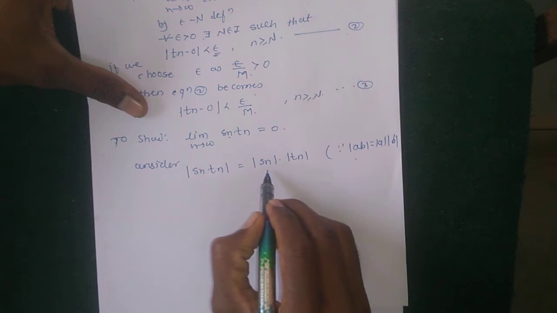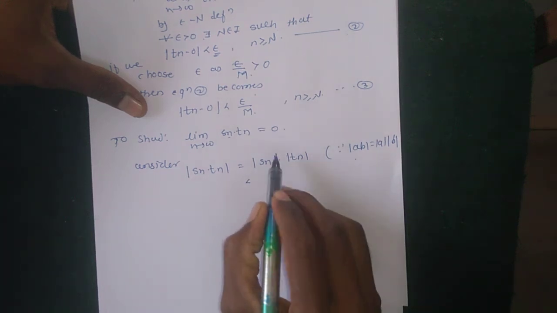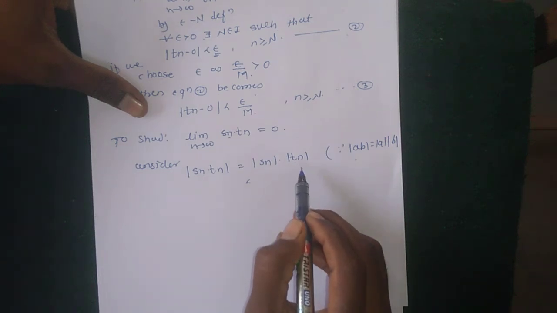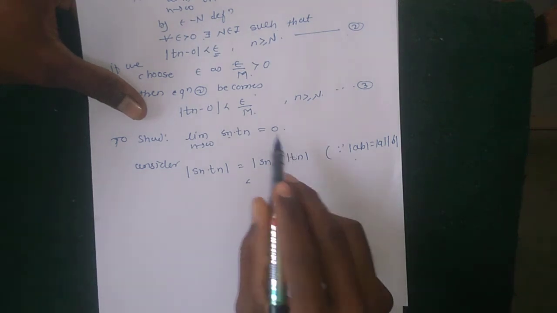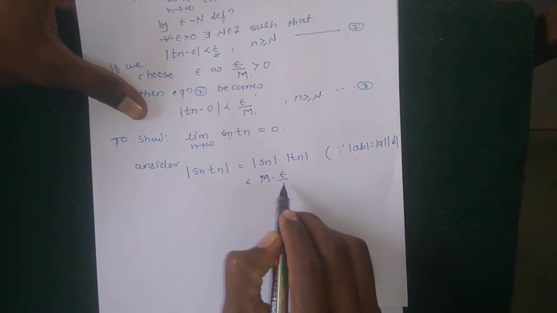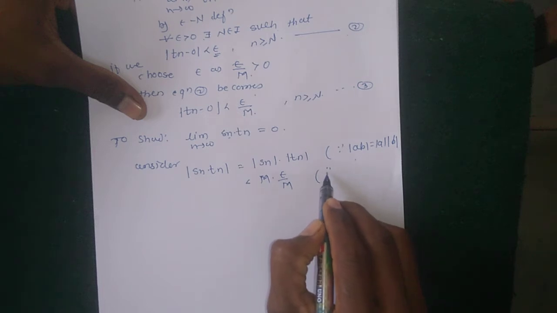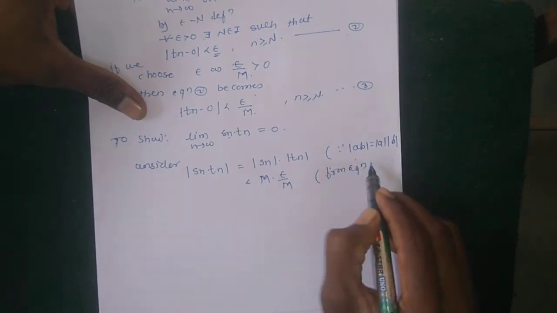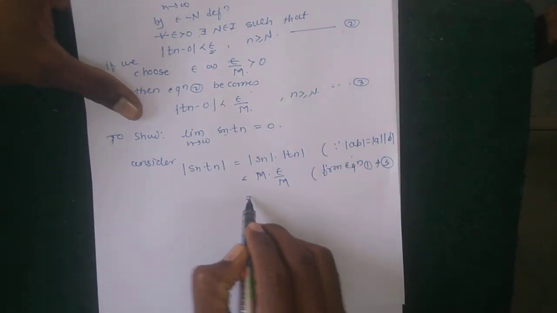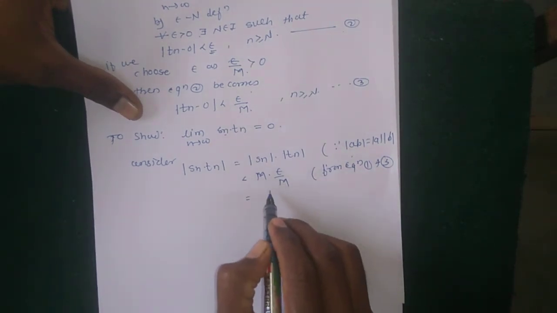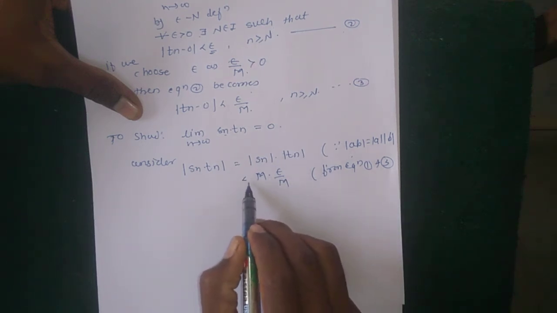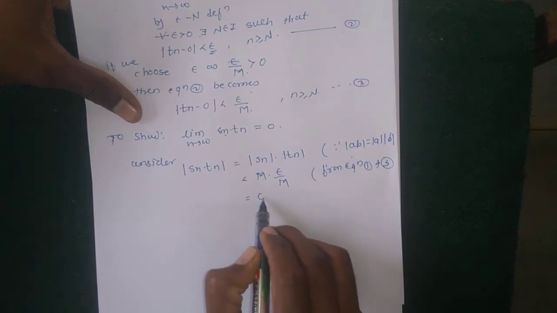But the value of |Sn| is less or equal to m, and the value of |Tn| is strictly less than epsilon by m. So putting in their values, m into epsilon by m, from equations 1 and 3, the m gets cancelled, which is less than epsilon.